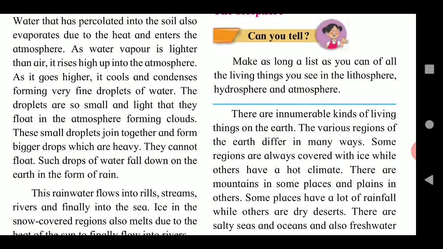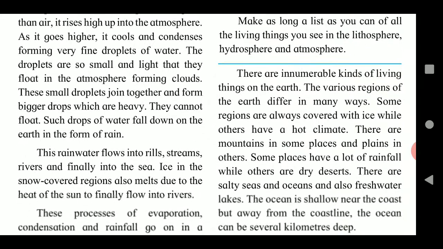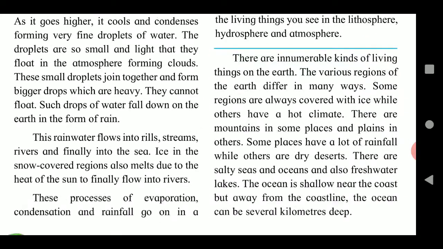Now let us see the biosphere. There are innumerable kinds of living things on the earth. Innumerable means what? Countless. The various regions of the earth differ in many ways. Some regions are always covered with ice, while others have a hot climate. There are mountains in some places and plains in other places. Some places have a lot of rainfall, while others are dry desert. There are salty seas and oceans and also freshwater lakes.